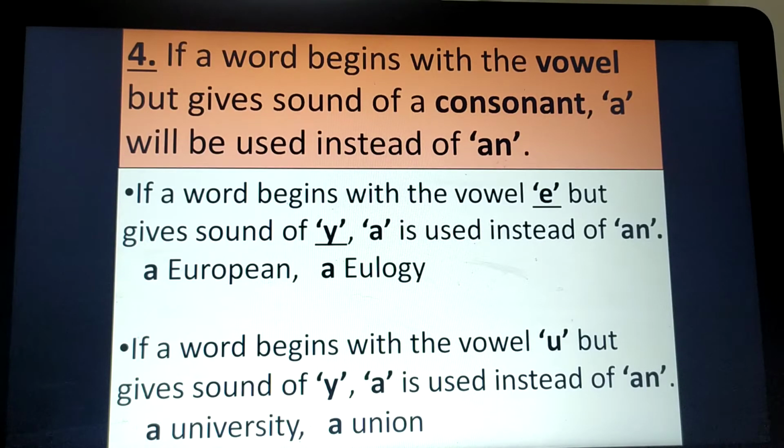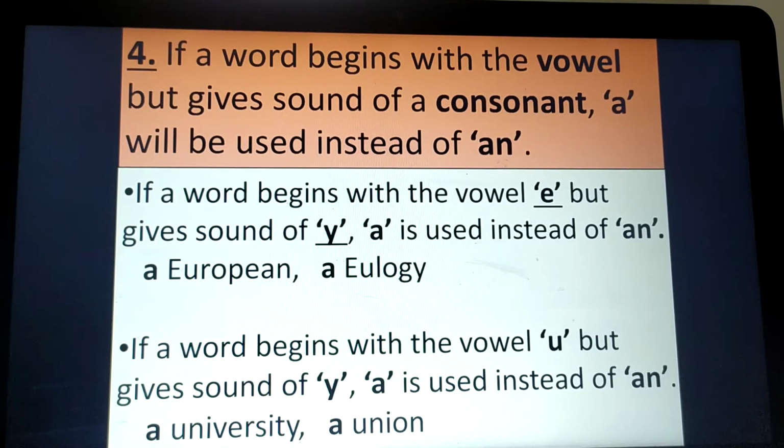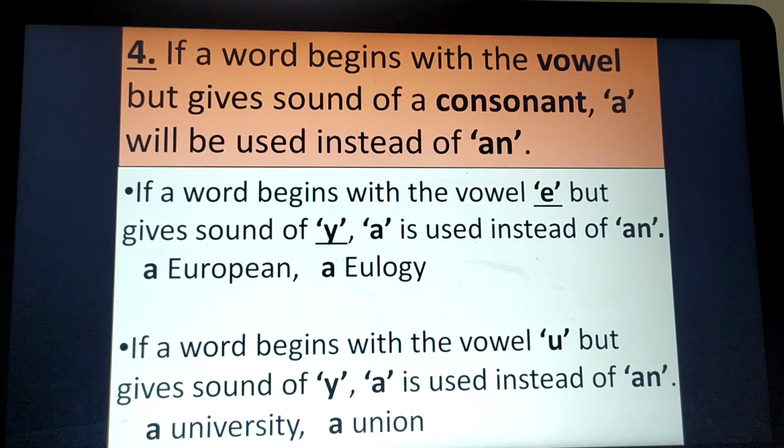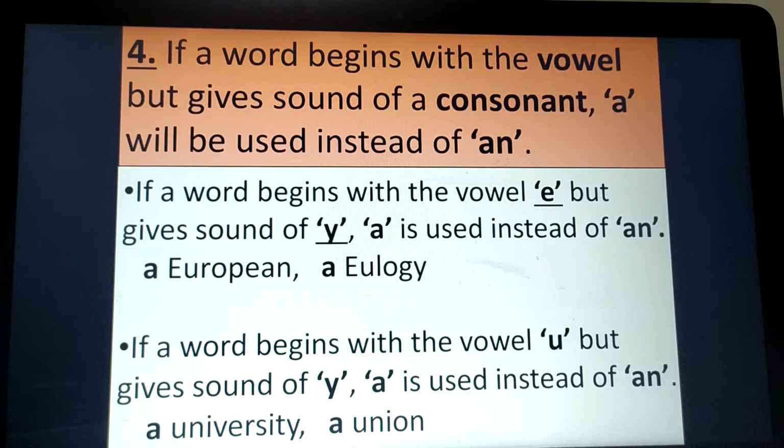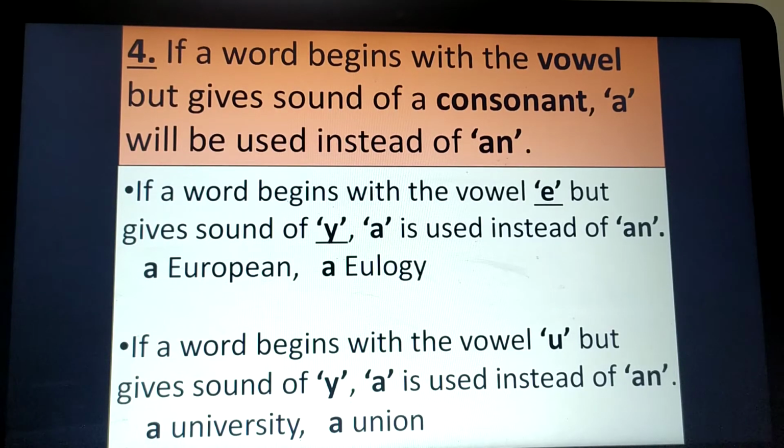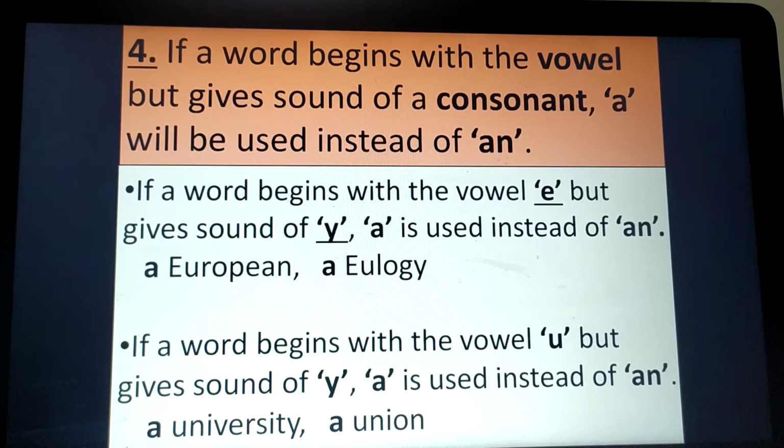What is the fourth rule? If a word begins with a vowel but it gives the sound of a consonant, here a will be used instead of an. How? First example: if a word begins with the vowel E but gives the sound of Y, as in year, a is used instead of an, like a European, a eulogy.